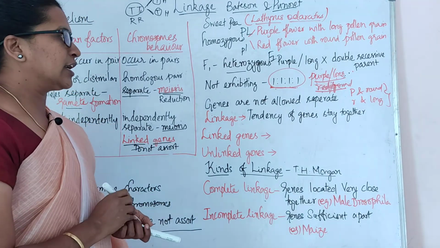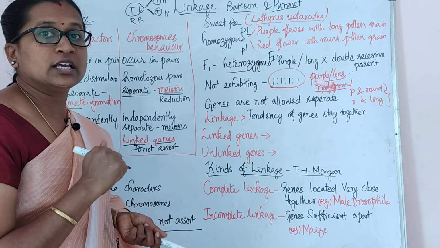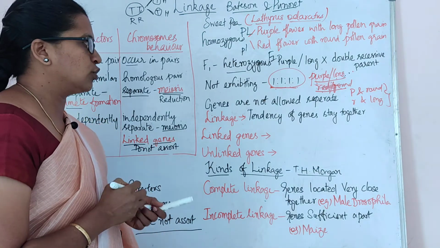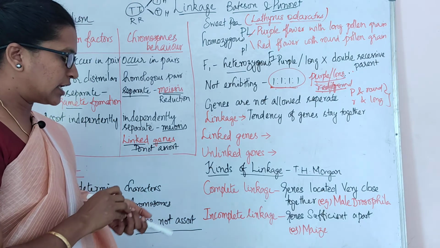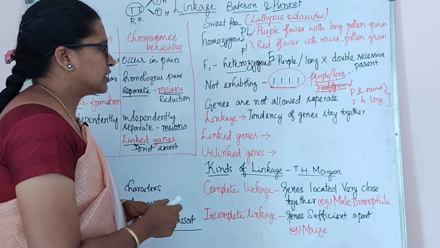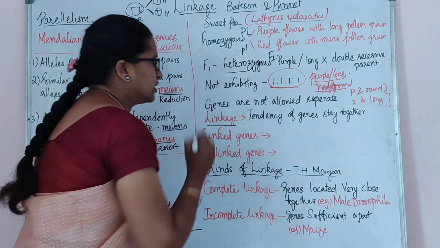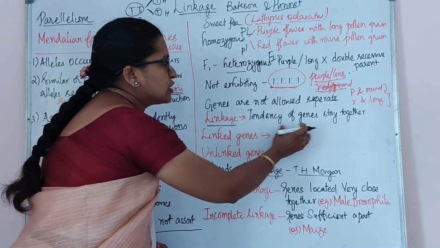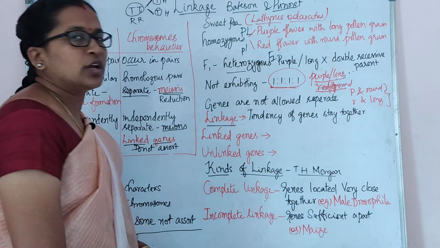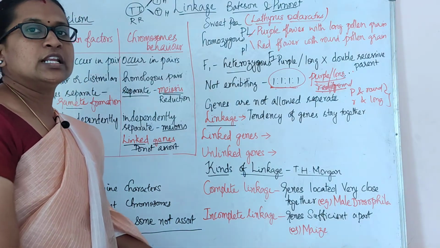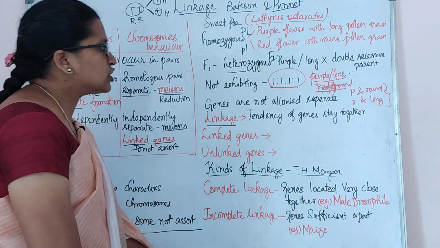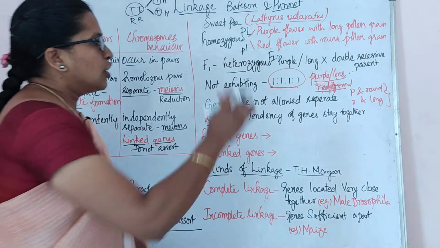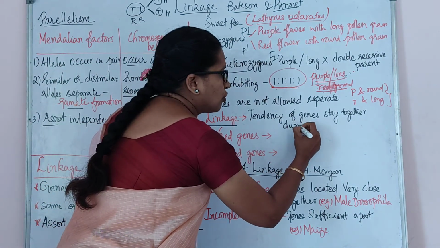Then they came to know why it has happened. They gave it a name, and the thing is called linkage. So linkage means nothing but the tendency of genes to stay together. So they will not get independently assorted. So it is the tendency of the genes to stay together during the separation of chromosomes.